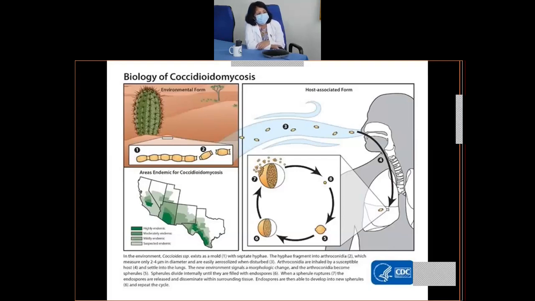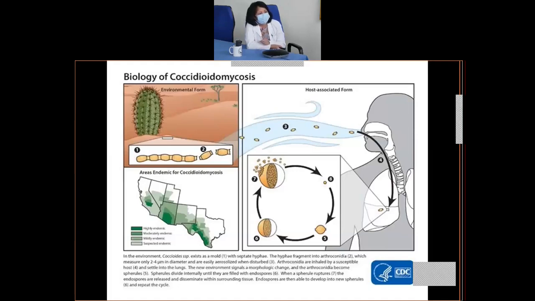Once they enter into the lungs, if you look at the picture, that cycle, 5, 6, 7, 8, they'll first develop into spherules. And you can see in the picture, in label 6, they are spherules, okay? And inside these spherules there will be endospores. Now these endospores will be released following rupture of these spherules, as shown in picture 7. And as a result of the endospores being released, they'll be disseminated to other areas of the body, where they can cause disseminated infection.